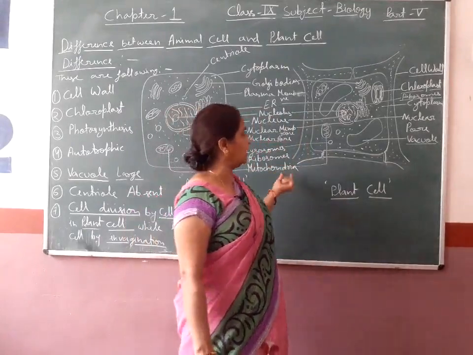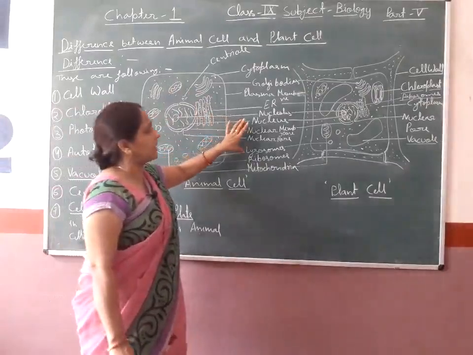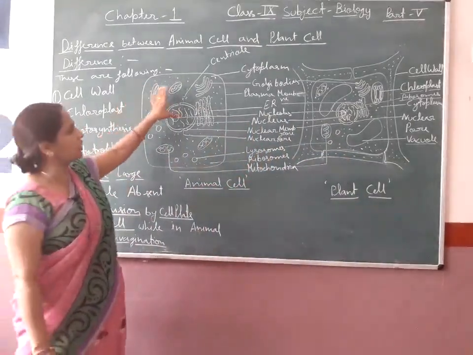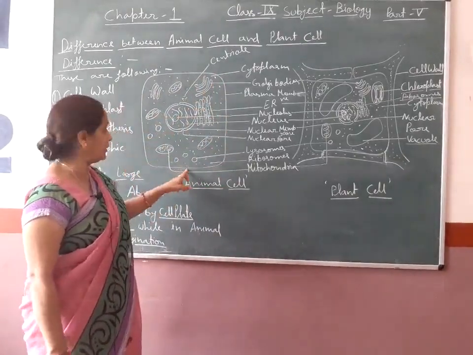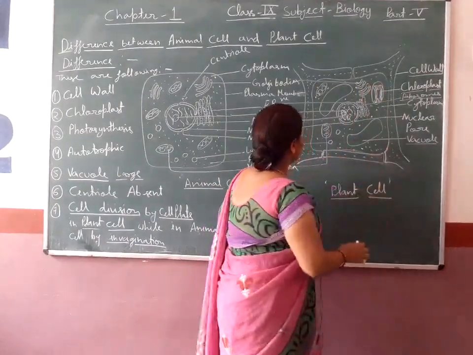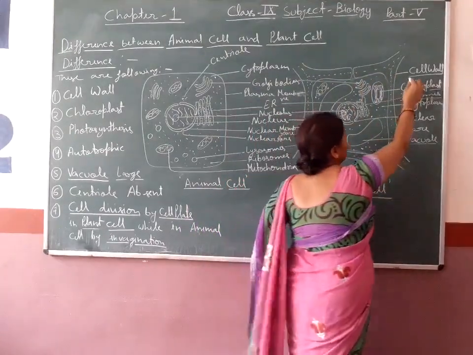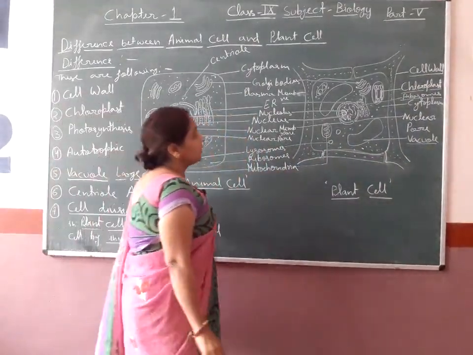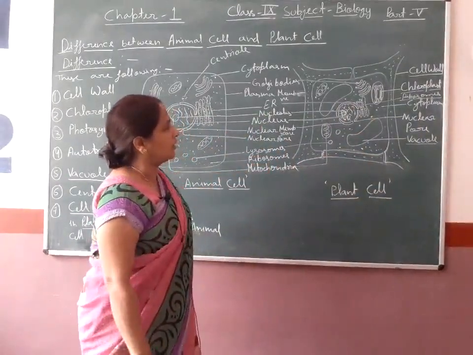Here all of you see the difference between plant and animal cell. These are the diagrams of the plant cell and animal cell. This is the plasma membrane in the animal cell. Here in the plant cell, the plasma membrane is here. This plasma membrane is covered by a wall which is known as the cell wall. The cell wall is made up of cellulose and hemicellulose. It is rigid and it covers the plant cell. So it is the cell wall.